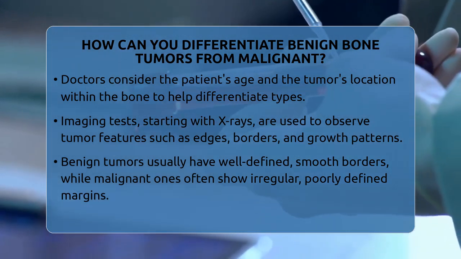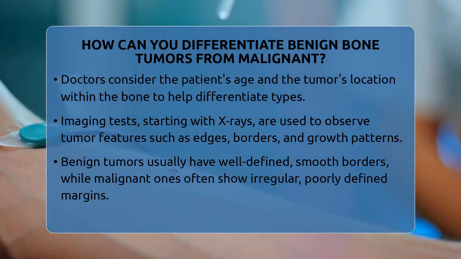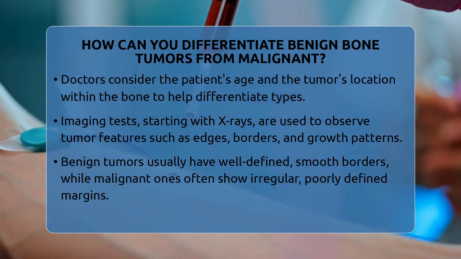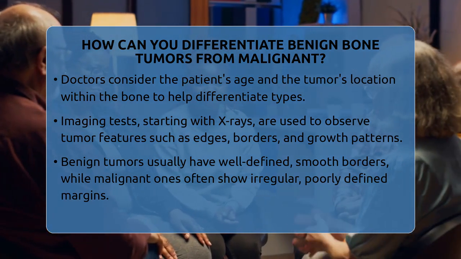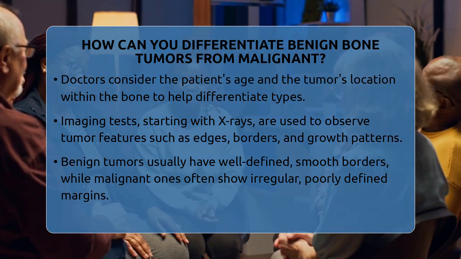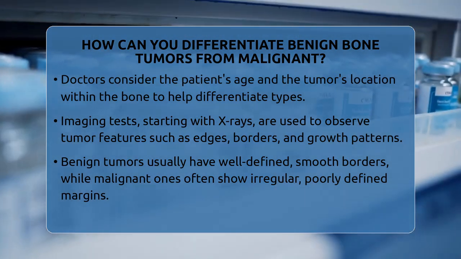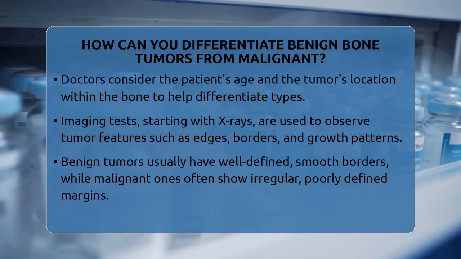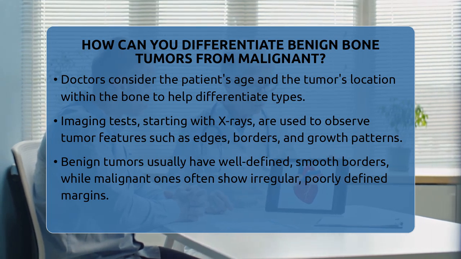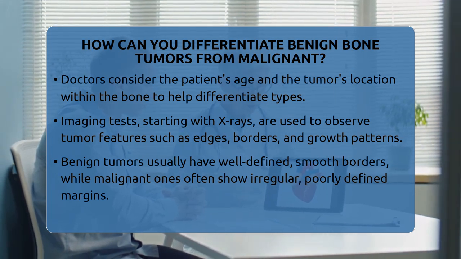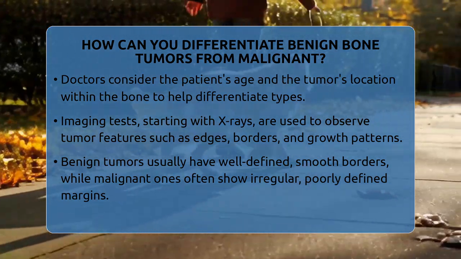Malignant tumors, on the other hand, usually show irregular, poorly defined margins, with the lesion blending into the surrounding bone, indicating aggressive growth. The pattern of bone destruction is also telling. Malignant lesions often cause more extensive destruction, sometimes breaking through the cortex, while benign ones tend to cause localized, less destructive changes.